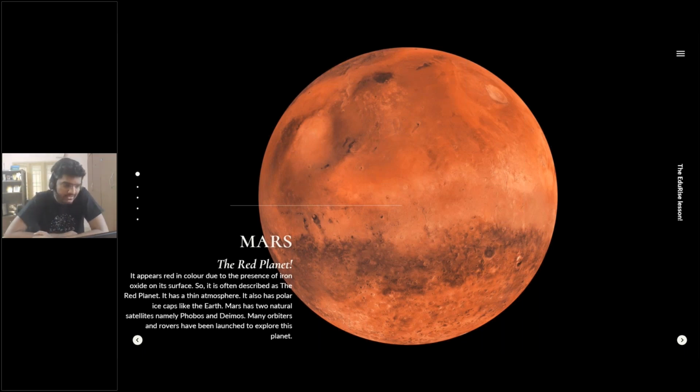Many orbiters and rovers have been launched to explore this planet. This is quite interesting, and I would recommend you watch the movie called Mission Mangal. I think it was released in 2019. I think you could also watch the movie on Disney Plus Hotstar. This specific movie talks about the planet Mars and how the project of Mission Mangal was executed by ISRO, right? It's quite interesting to watch. You could definitely watch it too.